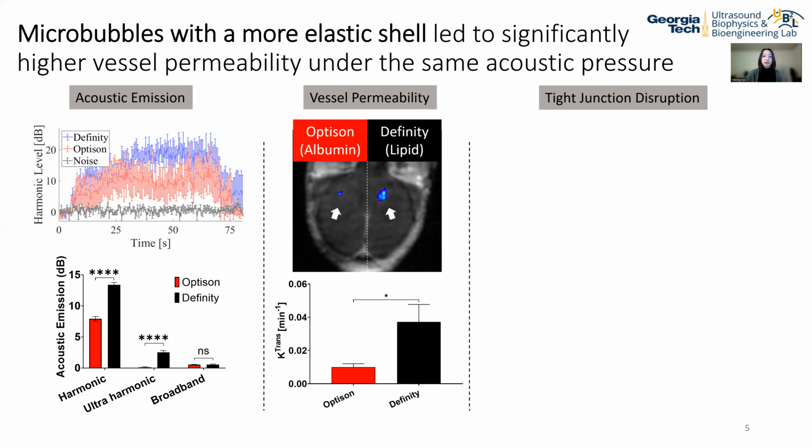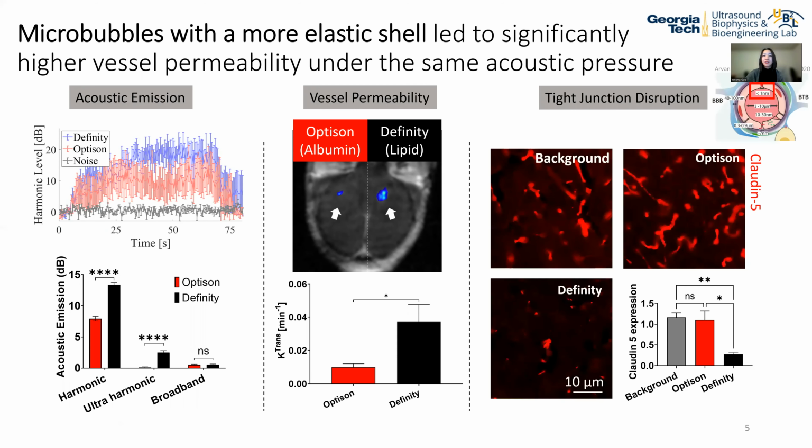We also measured the tight junction protein, which is considered to be one of the major components of the vascular barrier, and we found that there is a significant downregulation of this tight junction protein for the Definity group as compared to the Optison group. Together, this data indicates that microbubbles with a more elastic shell are more potent in opening the blood-brain barrier.